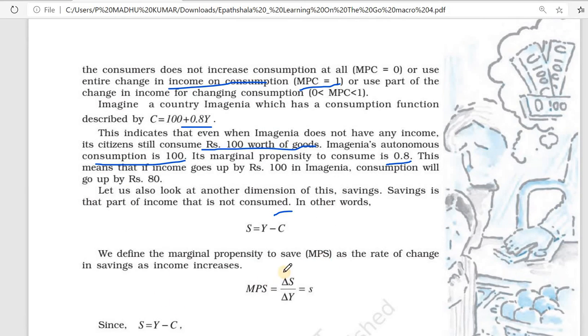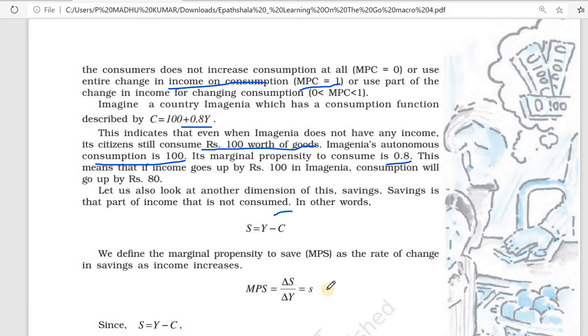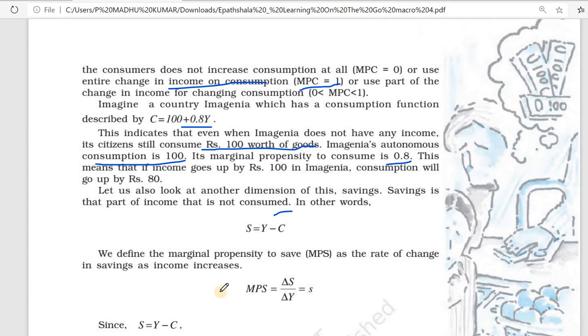Here MPS equals delta S by delta Y. This is the marginal propensity to save. Like the marginal propensity to consume we already studied, when income increases we also have a tendency to save. So we write it as delta S by delta Y, represented by small s.